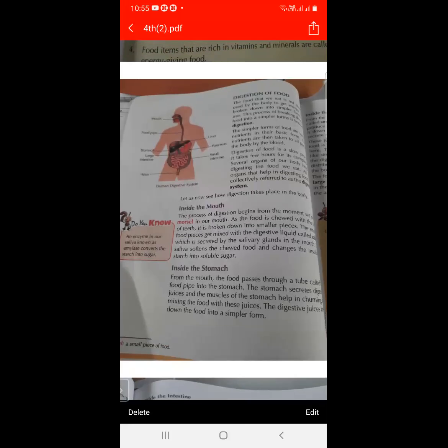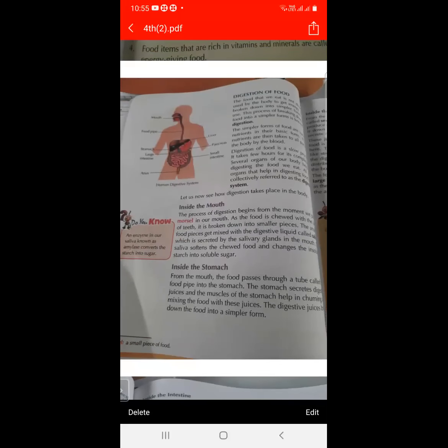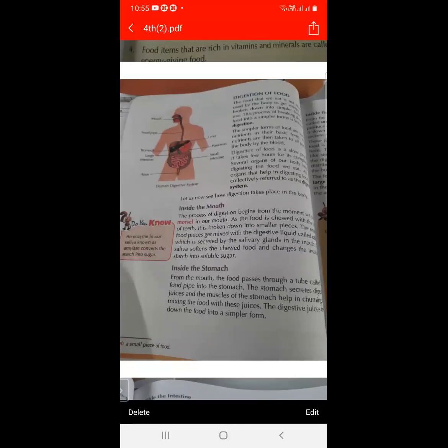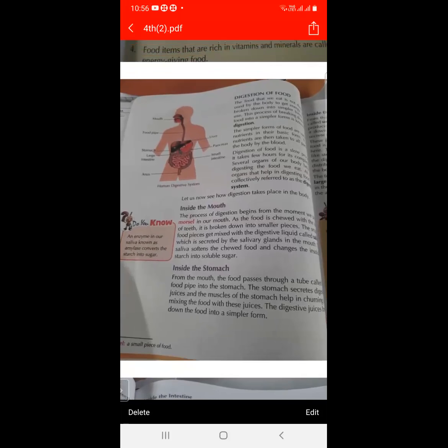And what process goes on inside the mouth? Firstly, the food enters the mouth, and then with the help of teeth, it is converted into very small pieces. And in the mouth, saliva is present, and these smaller pieces of food are mixed with the saliva. And then this will convert into a simpler form.